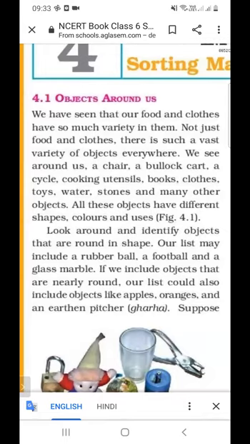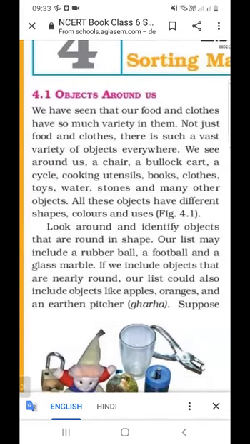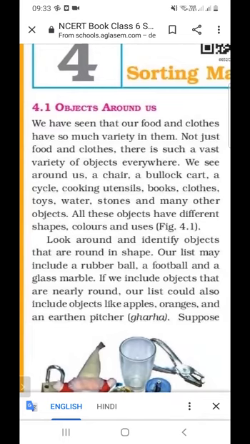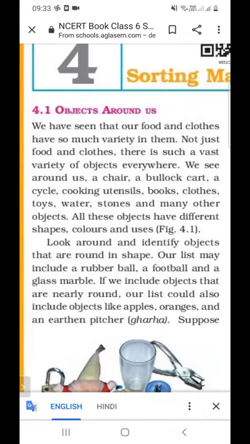And in the vegetables, there is also variety. There is also a different variety of clothes around us. Clothes can be of cotton or can be of synthetic fiber. So there are so many varieties of food and clothes around us.